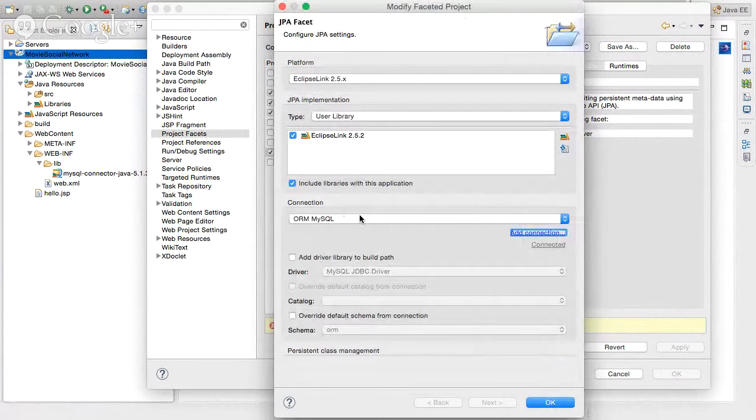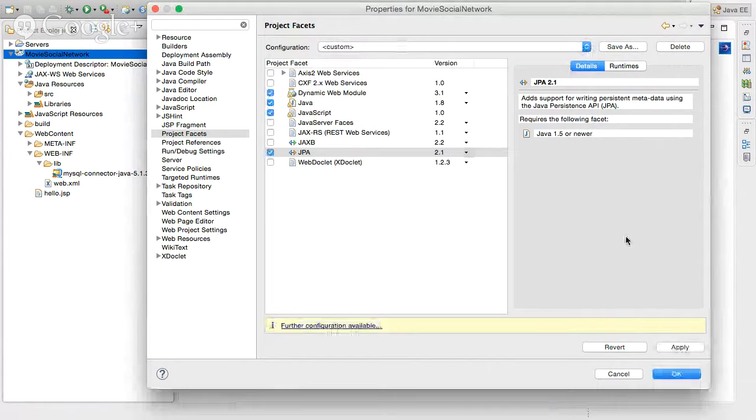So that's the connection we're using. I believe that's it. I don't believe we need to do anything else. All right, we'll say okay. I think we're all set. We have configured JPA libraries to be used in our project. All right, I'm going to say okay.